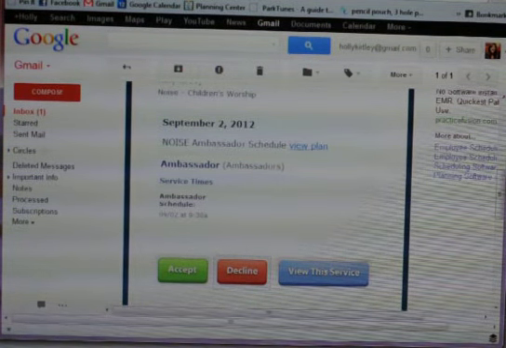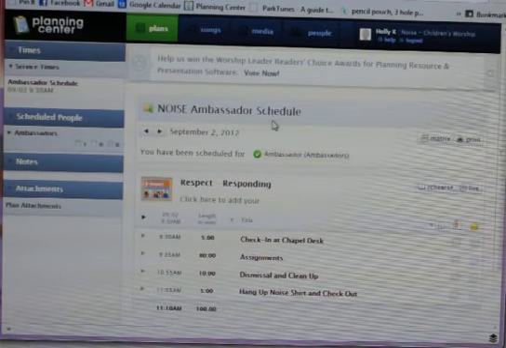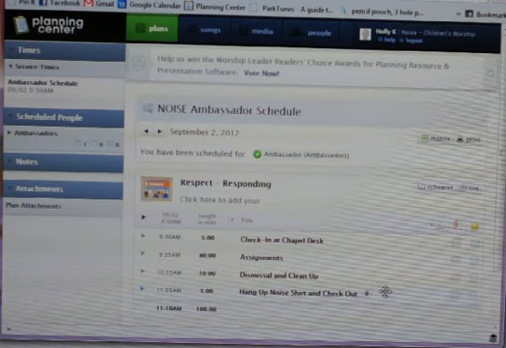Basically, it takes you to the schedule for that morning, and for ambassadors the schedule is the same every single week, but if you need a little reminder, you can feel free to look at this. At 9:30 they check in at the chapel desk. At 9:35 they begin their assignments, and they do that all throughout Noise. At 10:55 we start dismissal, and they help clean up the chapel, and usually by 11:05 or 11:10 they're finished and they hang up their Noise shirt and they check out at the chapel desk, and they're ready to go on to worship or Sunday school afterwards.